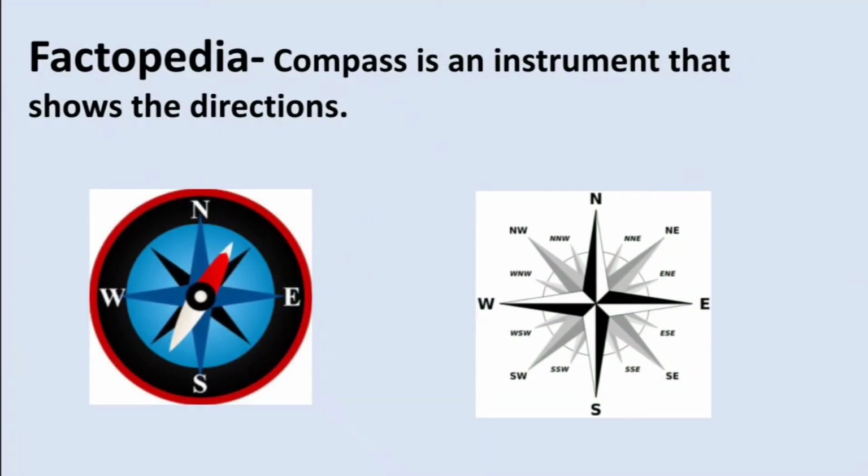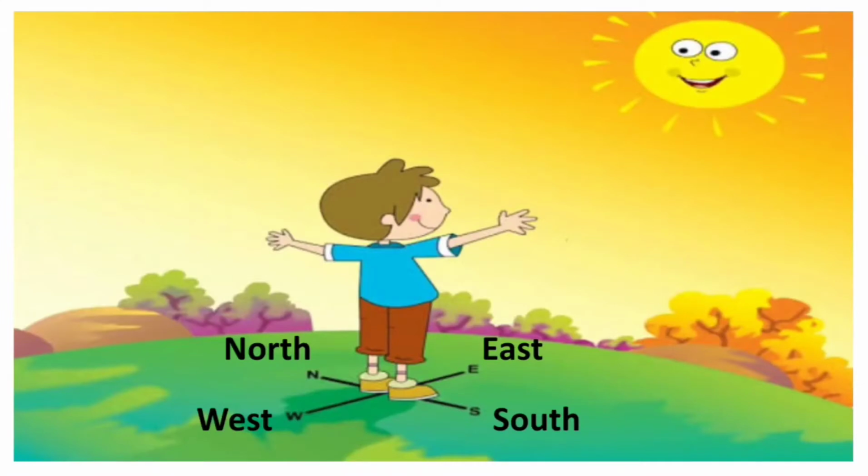Factopedia. Compass is an instrument that shows the direction. Look at the picture given. It is morning. The sun is rising. The direction in which the sun rises is called the east. He is facing the east.